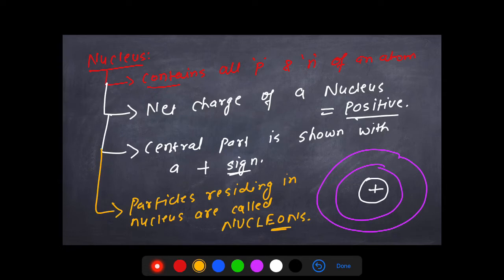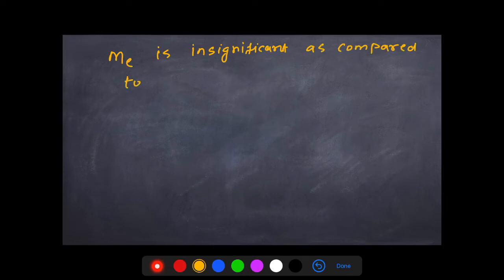Okay. Can we just say one more thing, that among the subatomic particles, just protons and neutrons contain the significant masses, right? The third subatomic particle is the electron, for which the mass is insignificant, right? So the mass of an electron is insignificant. We know that, right? It's insignificant as compared to protons and neutrons. As compared to the mass of protons and neutrons, the mass of an electron is negligible.